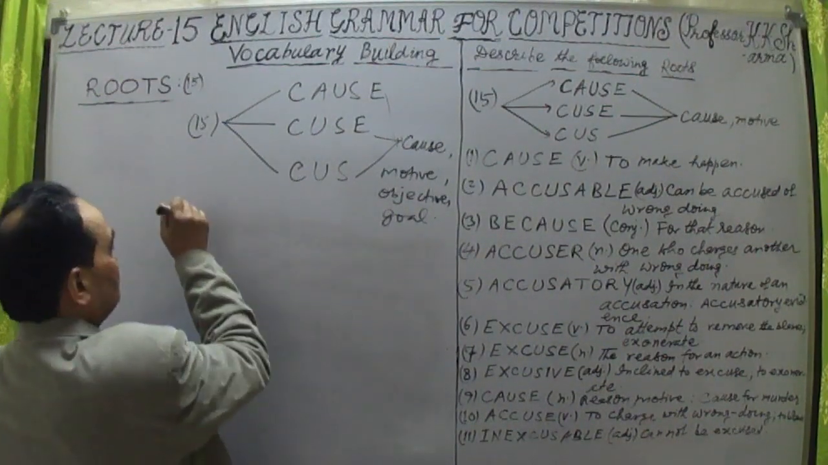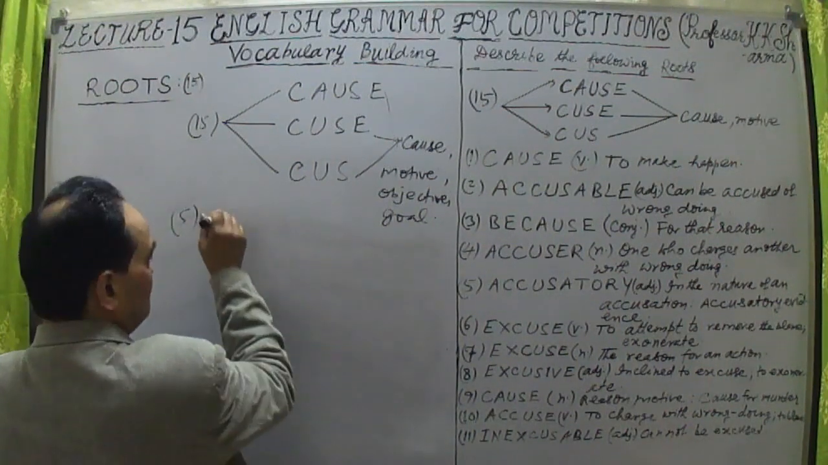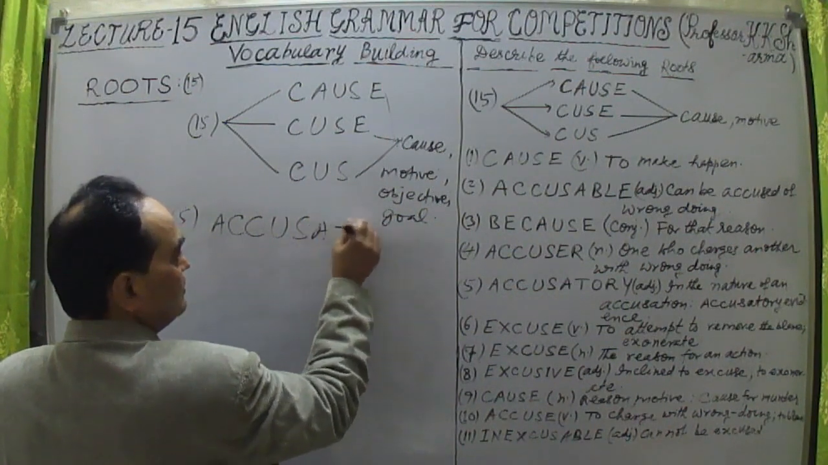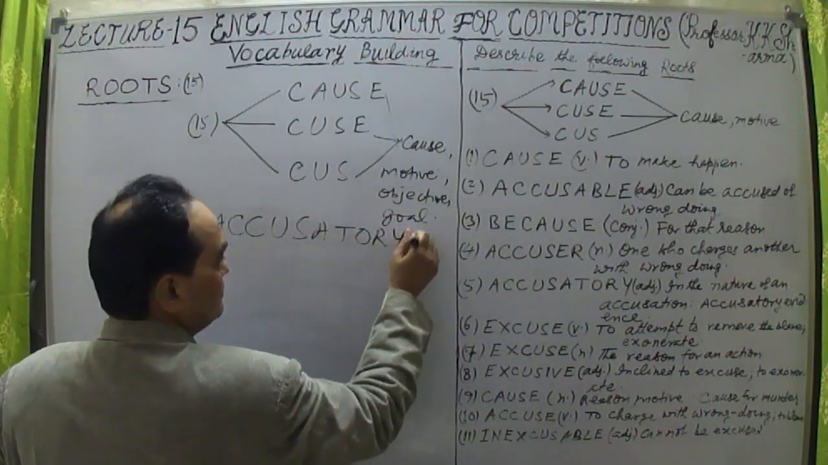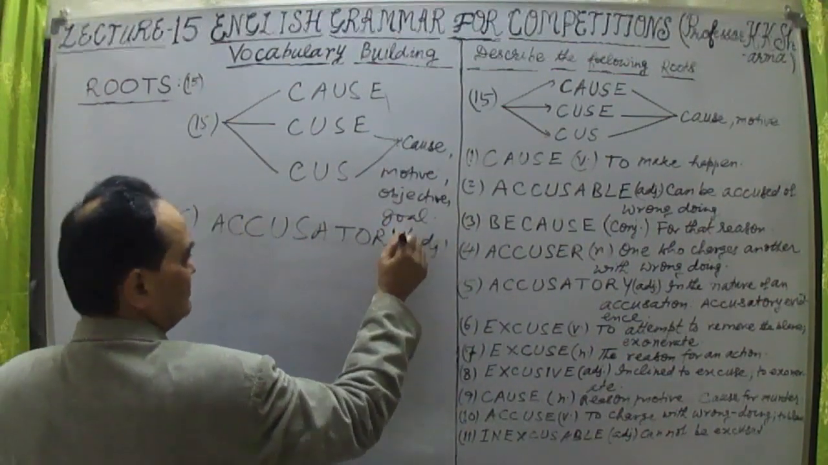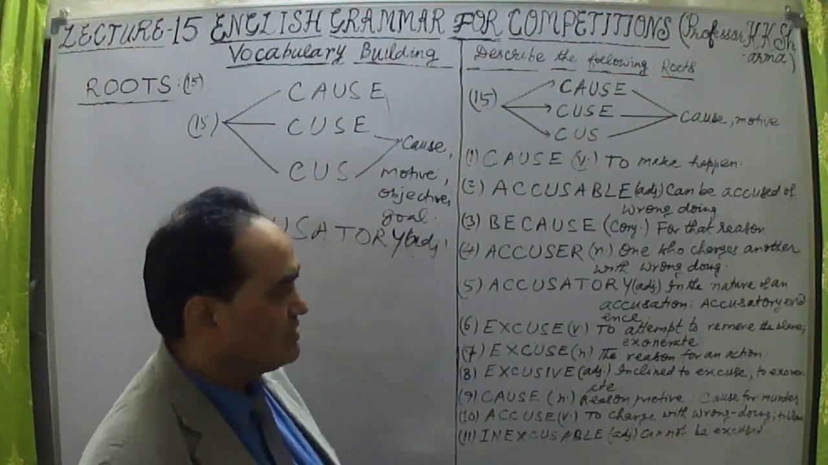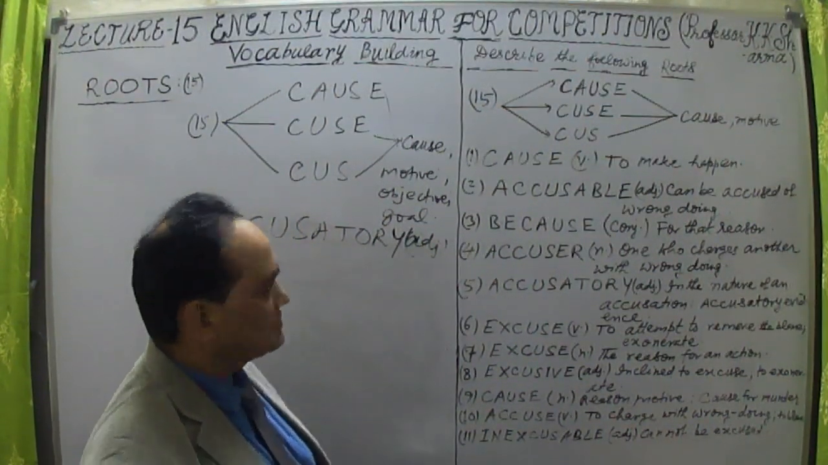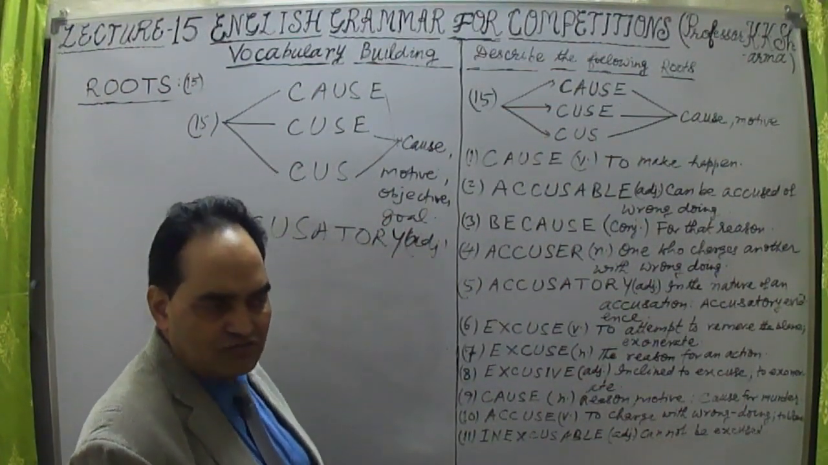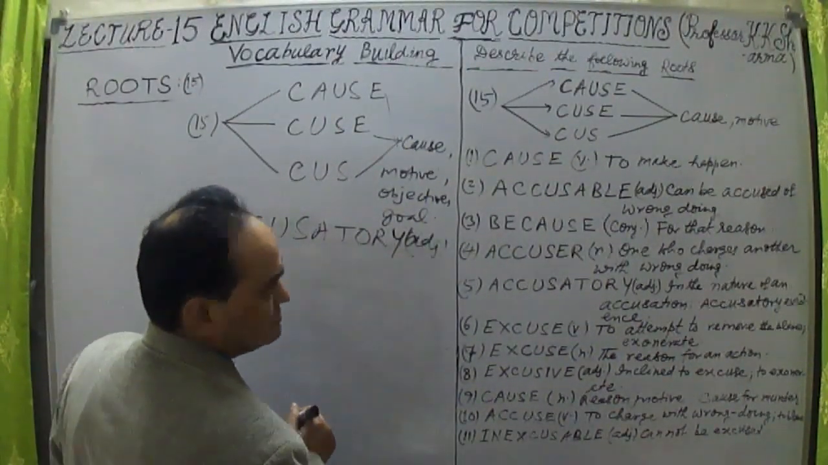Now the fifth word. See here, the fifth word: accusatory. What is accusatory? A-C-C-U-S-A-T-O-R-Y. This is an adjective here. What is accusatory? In the nature of an accusation. Accusatory means something is being accused, in the nature of or related to accusation.